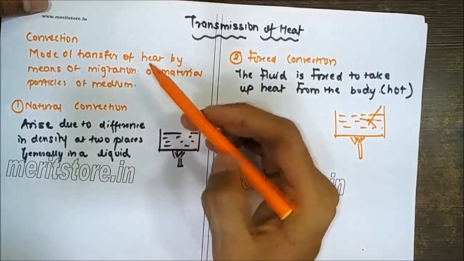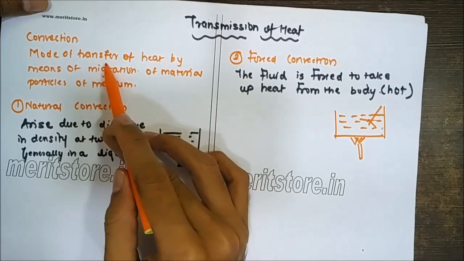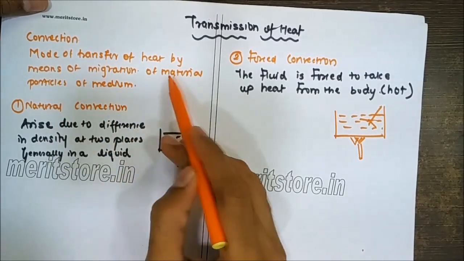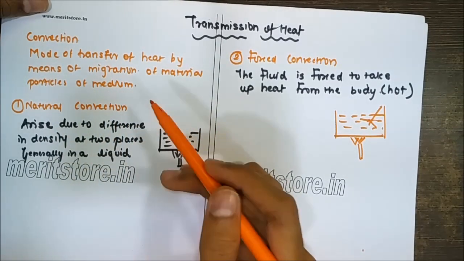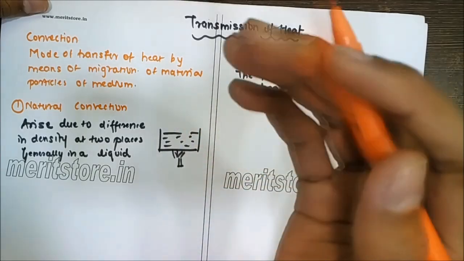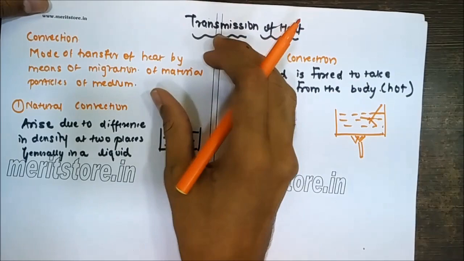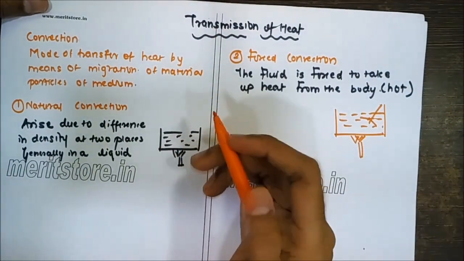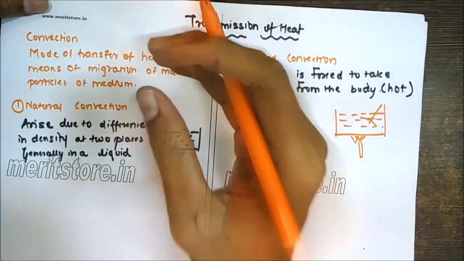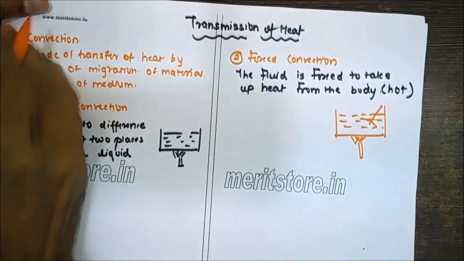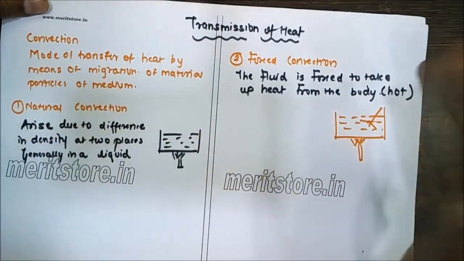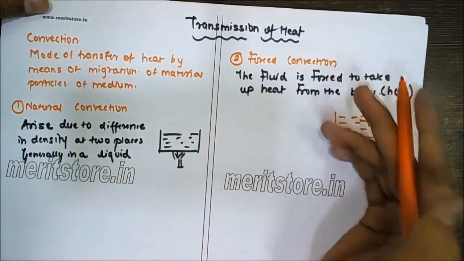In the convection mode, the transfer of heat takes place by migration of the particles of the medium. That means the particles present in the material move from one place to another in order to transfer the heat throughout the material.